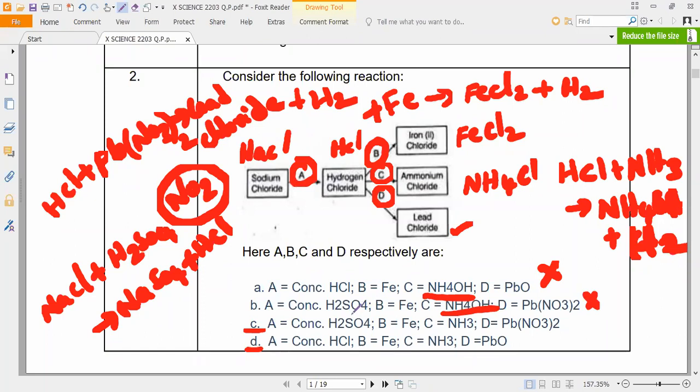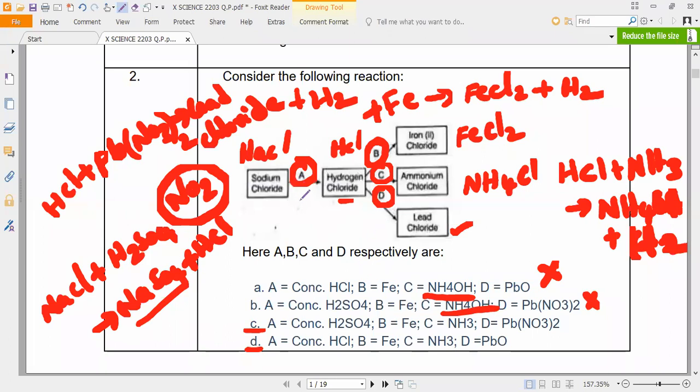So how can we fix this one? To fix this A won't take more than a second, because hydrochloric acid is only coming again. Sodium chloride reacting with hydrochloric acid, again hydrochloric acid won't come. So it must be sulfuric acid, H2SO4. Then only it will give you sodium sulfate plus HCl. Is it okay, guys?